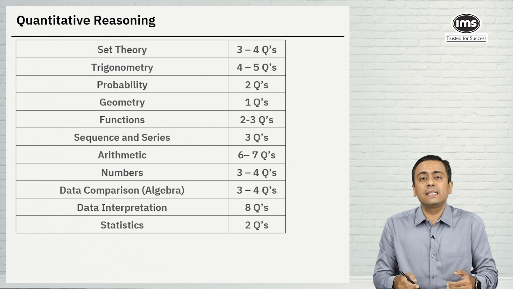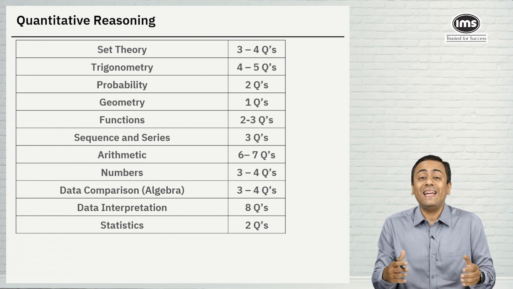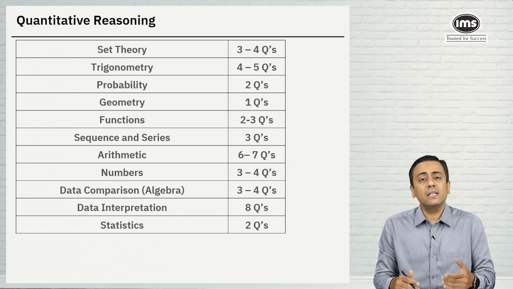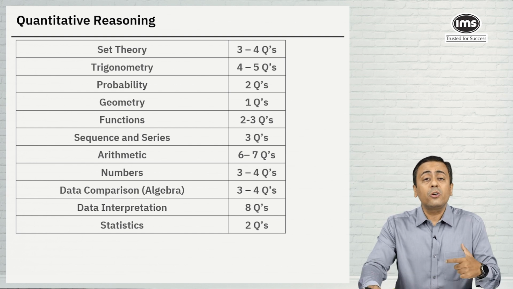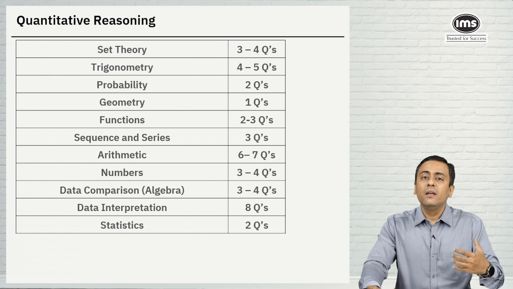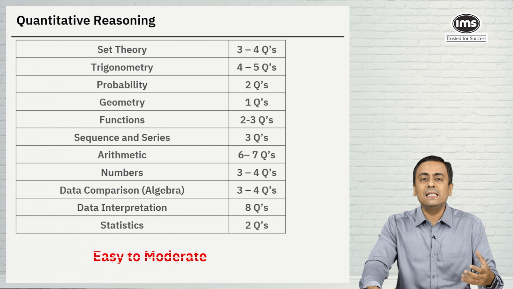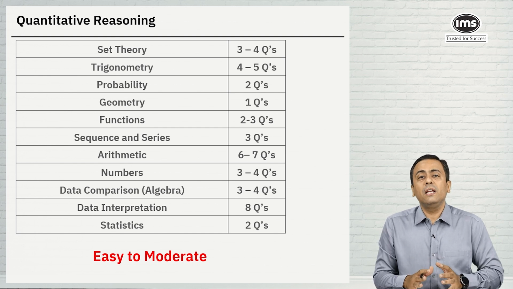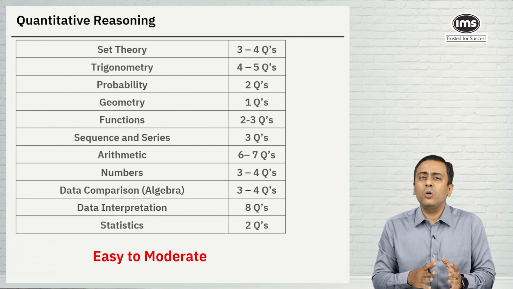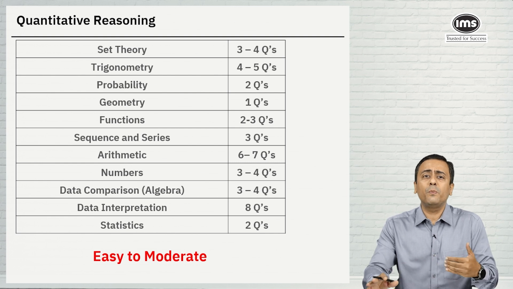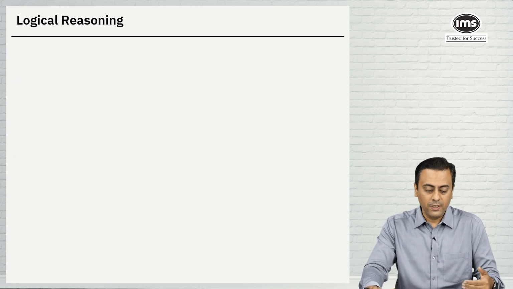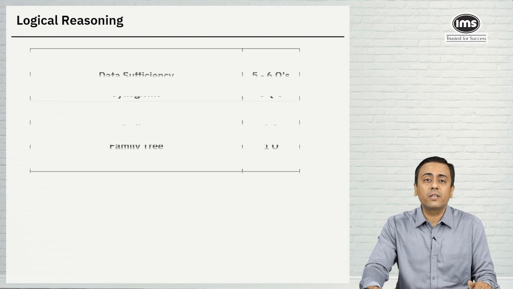DI, there were 2 sets, 4 questions each, so total there were 8 questions. Statistics, there were a couple of questions. Now, talking about the level of difficulty, we would say that the level of difficulty for this particular section was easy to moderate. So, if you are very clear on your basics, targeting around 25 to 28 questions would not be a major challenge. Let's see the next section, which was logical reasoning.